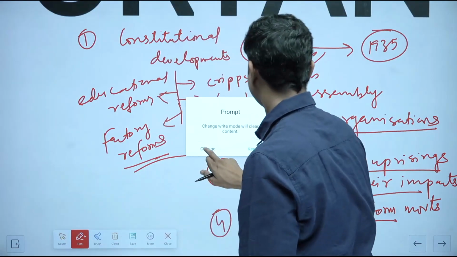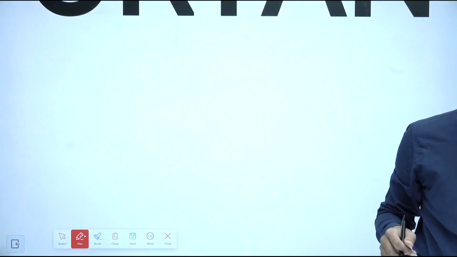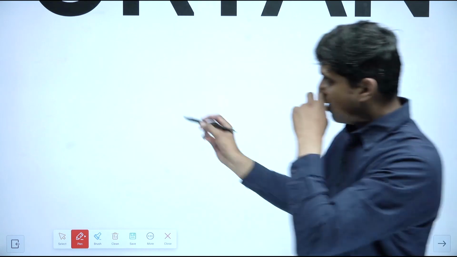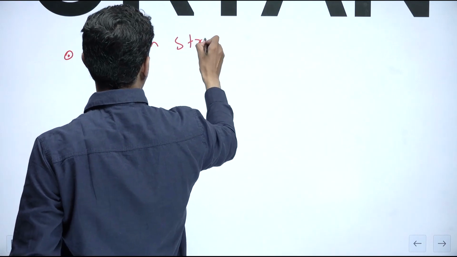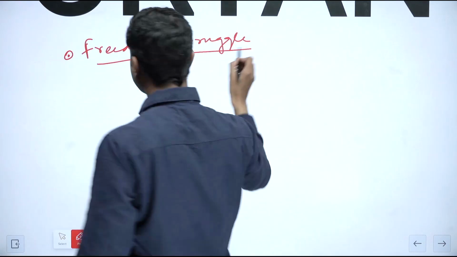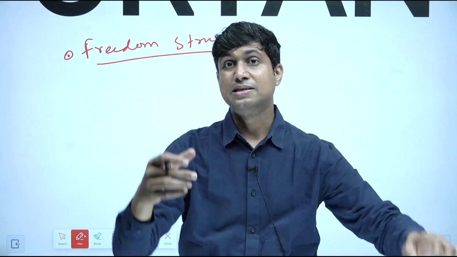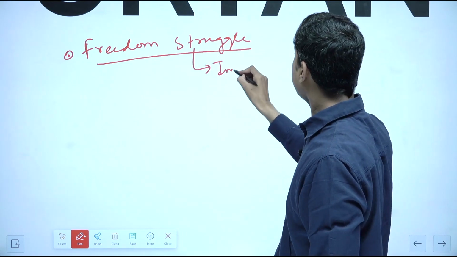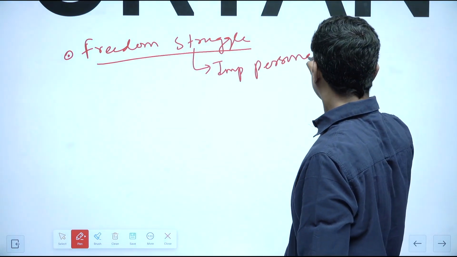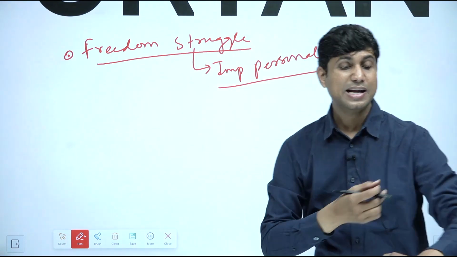In addition to this, what are the other areas which UPSC keeps on asking questions from? One is obviously the freedom struggle and associated movements and events, whether it is the Swadeshi movement, the non-cooperation movement, Champaran Satyagraha, or the Quit India movement. All these things associated with the freedom struggle as well as important personalities associated with them, whether it is Gandhiji or Lala Lajpat Rai, are repeatedly asked.